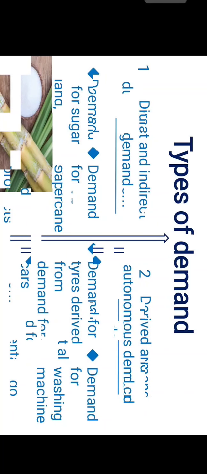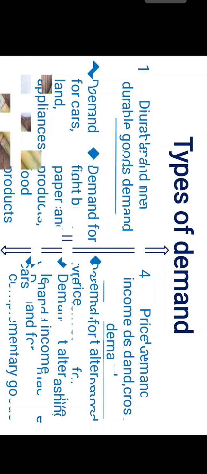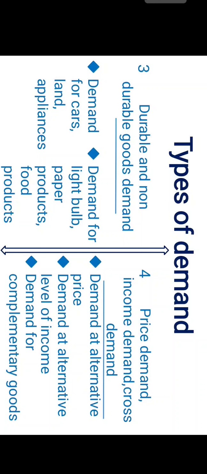Third type of demand is durable and non-durable goods demand. Demand for a car, land, appliances is a durable demand, and demand for a light bulb, paper boards, food products are non-durable goods demand. Fourth is price demand, income demand, and cross demand. Demand at alternative prices is price demand, and income demand means demand at alternative levels of income. Demand for complementary goods is a cross demand.